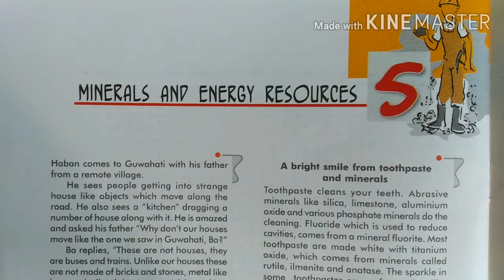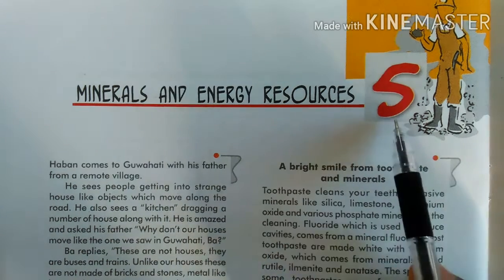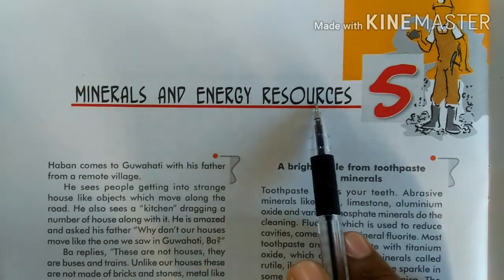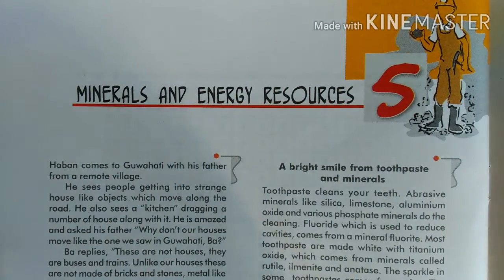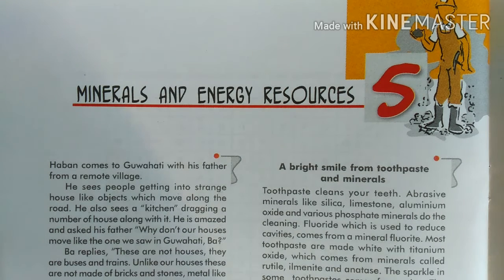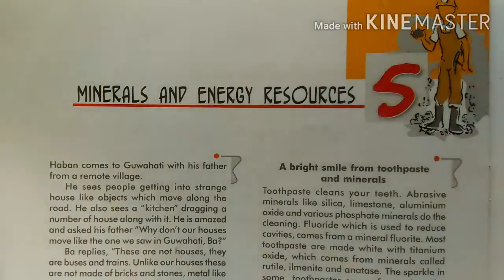Today we will start the new chapter in Geography of Unit 3, that is chapter 5, Minerals and Energy Resources. Please students, keep in mind that the theoretical aspect of this chapter will not be assessed in periodic tests and board examination. Only map items as given in the map list from this chapter will be evaluated in board examination. So we directly move towards the map.